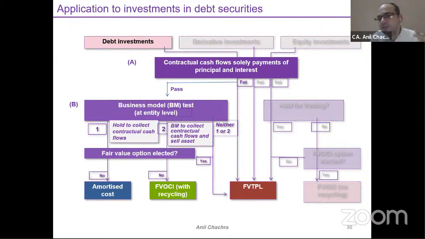So now let's take the debt investments. How would you recognize this debt investment in our books of account? Two models, two methods we need to discuss. First thing is the contractual cash flow, solely payment of principal and interest, which is called SPPI. What is SPPI? Solely payment of principal and interest. It basically means just having a basic lending arrangement. Suppose you have invested into debentures, you will get interest on a regular basis. It's a basic lending arrangement. In simple terms, we can say that this contractual cash flow criteria of payment of principal and interest has been met.